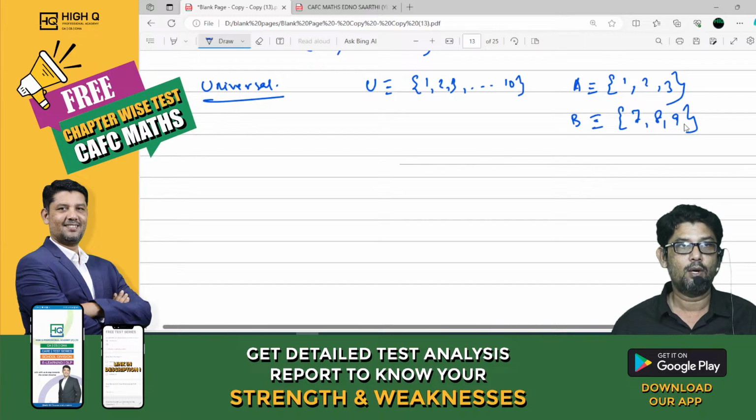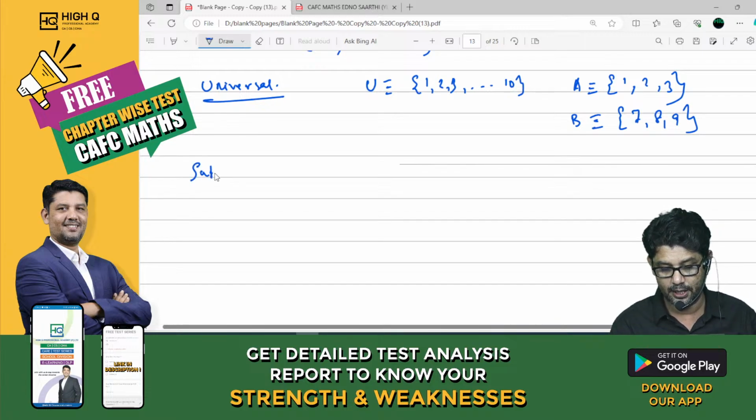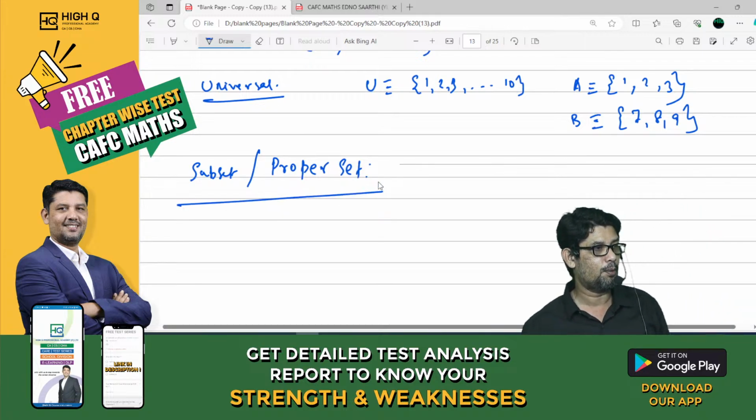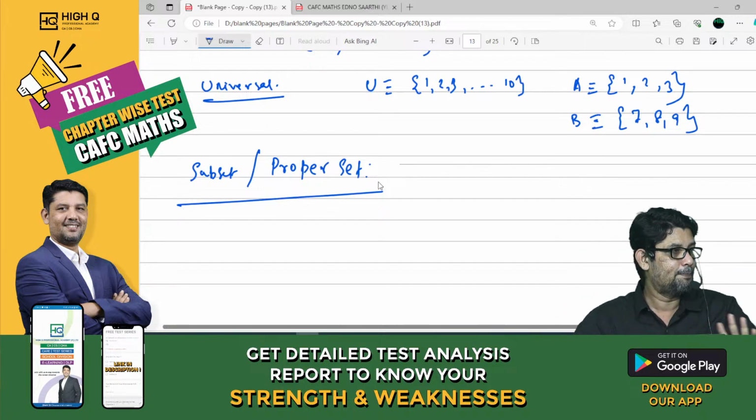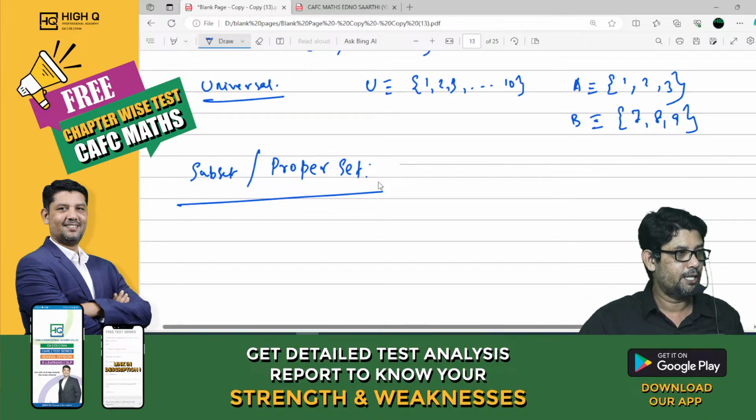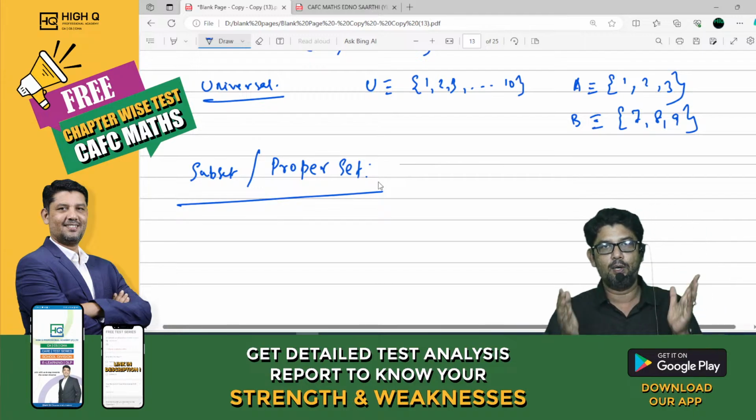Actually, I have to explain what is subset. After that only I should have started. Okay. Now let me explain about the subset. Let me talk about subset and proper subset. There are many people getting confused with this subset and the proper subset. Okay, subset, always, you know, subset lies in theory. Theoretically subset will come.